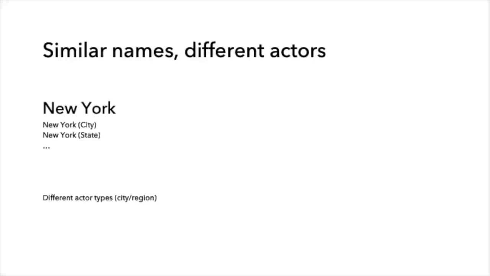Actors can commit to multiple initiatives, however, with slightly different names. On top of that, disparate actors can also have the same name. Two examples would be New York, which could refer to either New York City or the state of New York, or London, which can refer to London in Ontario or London in the UK.